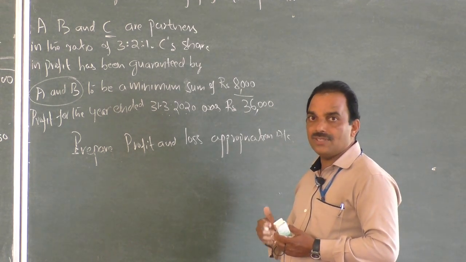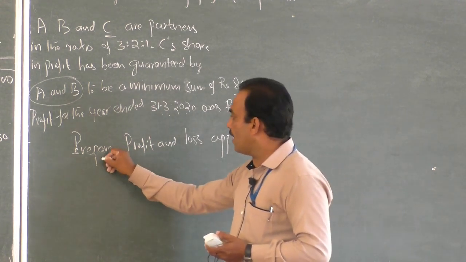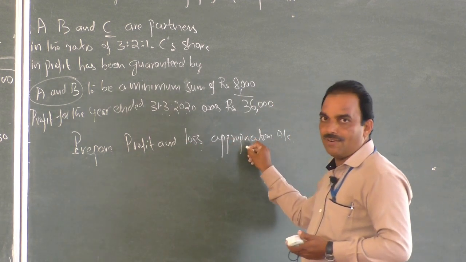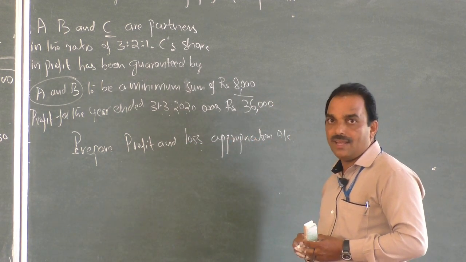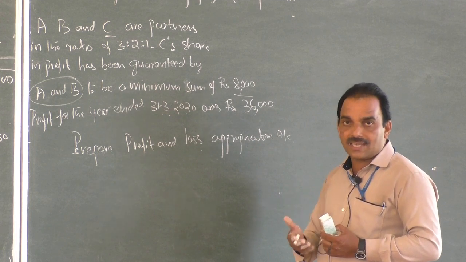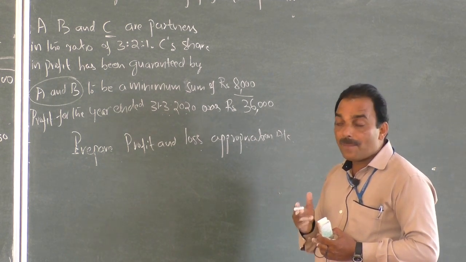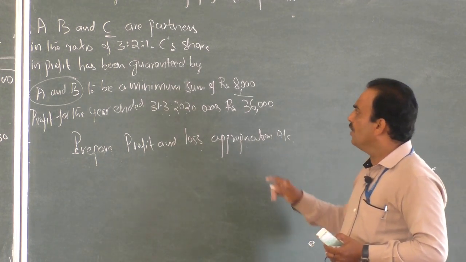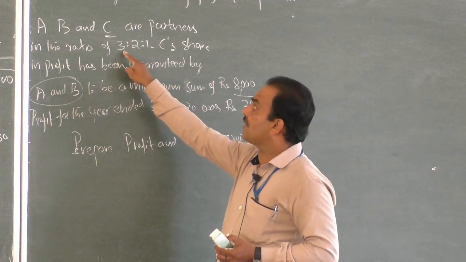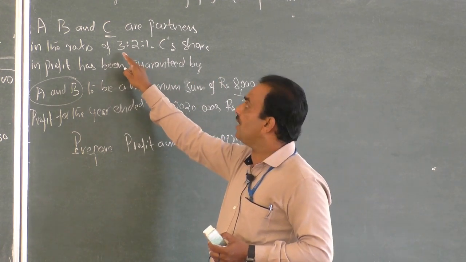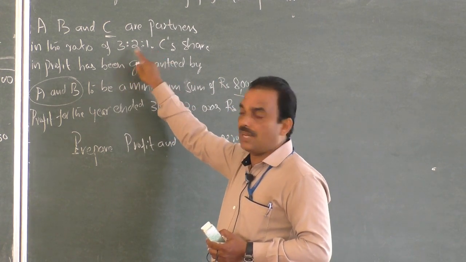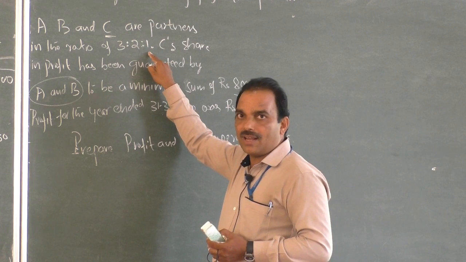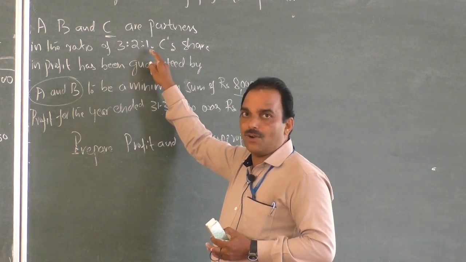By the reference of this condition, we have to prepare the profit and loss appropriation account. In the profit and loss appropriation account, you are required to give justice to the partners. What is that justice? You are required to calculate the actual profit by the reference of the 3:1 ratio. When the 3:1 ratio is applied, we have to see how much each one gets.